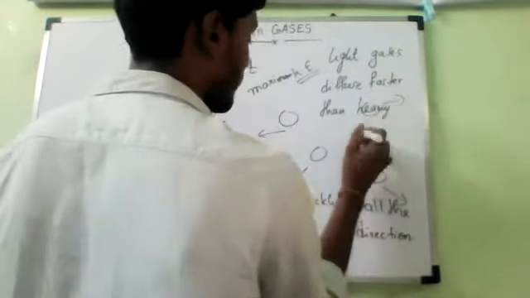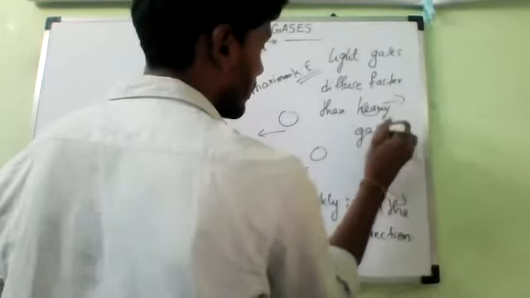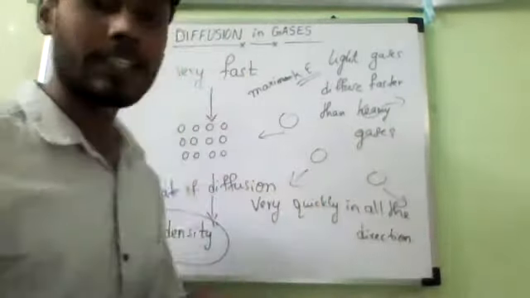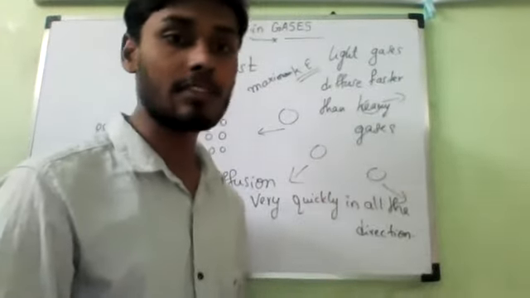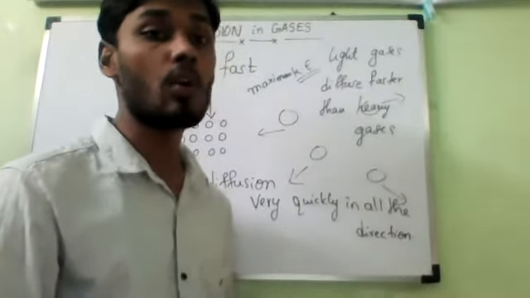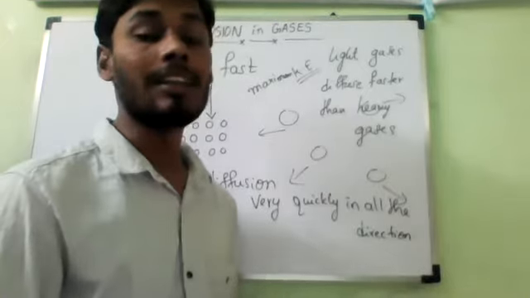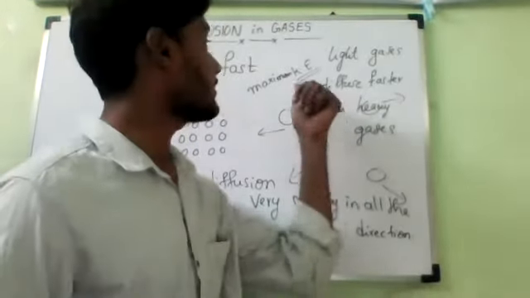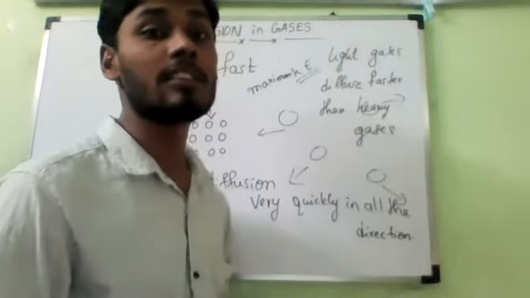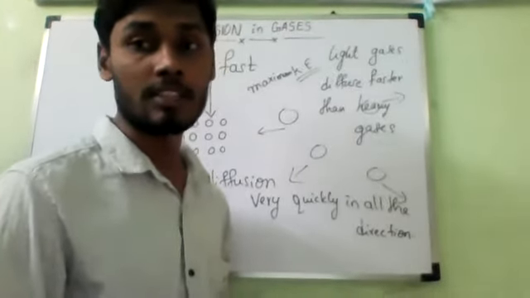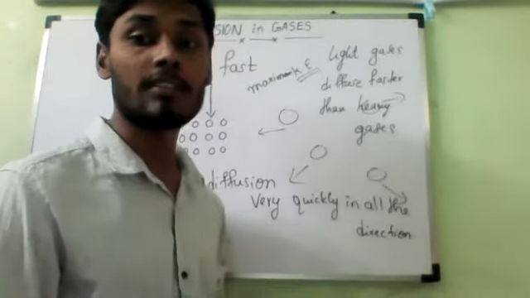If you have any doubt, please ask me. Do you understand, Tamil Selvan? Basically, diffusion in gases is very fast. But among gases also, those with low density, meaning light gases, have a much lesser density, so their diffusion rate is much higher.